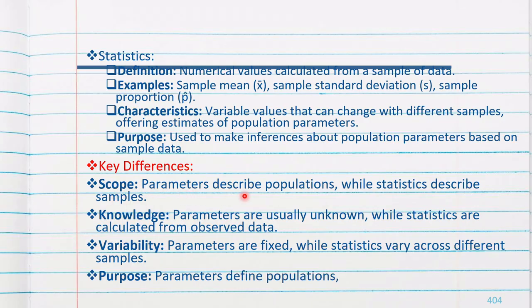Parameters describe population while statistics describe samples. Parameters are usually known while statistics are calculated from observed data. Parameters are fixed while statistics across different samples vary. Purpose: parameters define population, statistics estimate parameters.